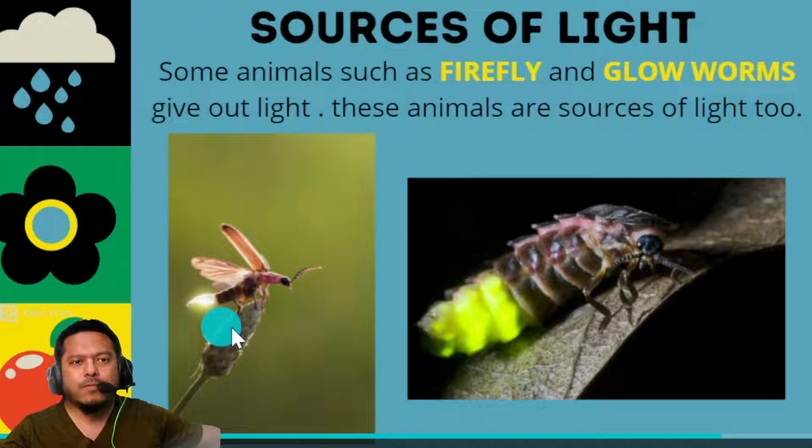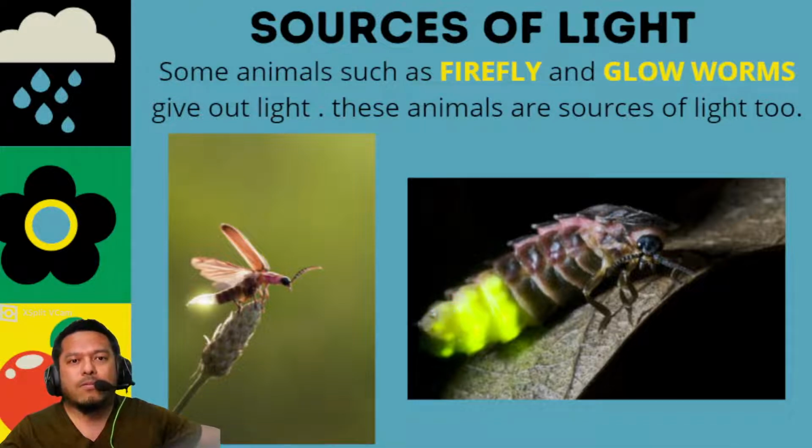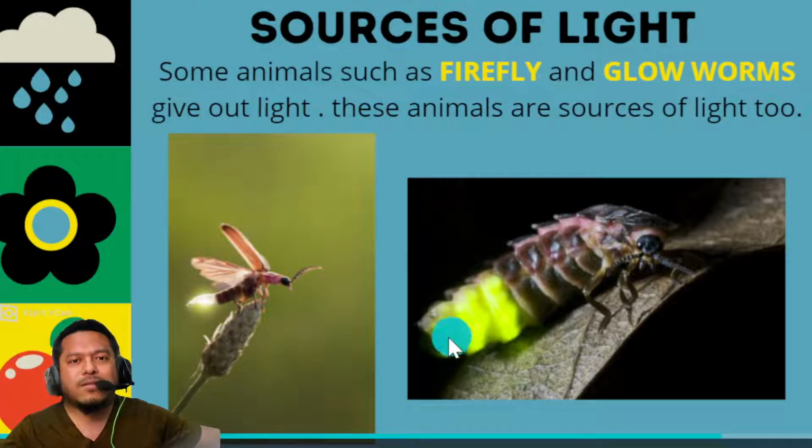You can see this during nighttime, not daytime. In daytime, even though they light up their body, you cannot see it properly because the sun is the strongest, our best source of light. But at nighttime, you can see the fireflies or glowworms. They can be a source of light too.